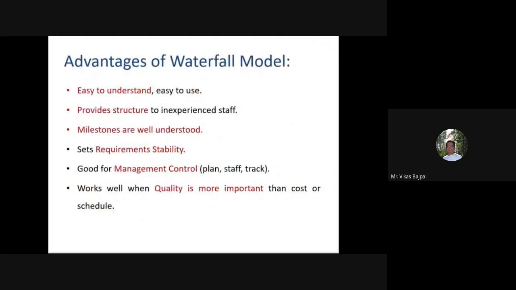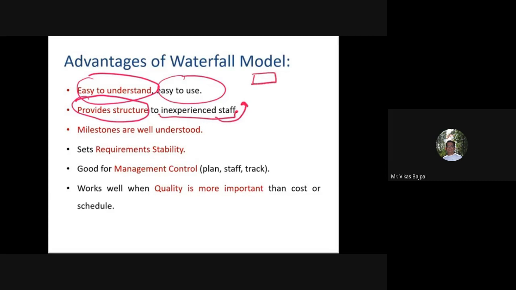So let's quickly talk about the benefits of this model. First of all, it is very easy to understand and it is easy to use as well. And this particular model provides structure to my inexperienced staff, because they know that once one phase gets over, only then will I be moving to the next phase.